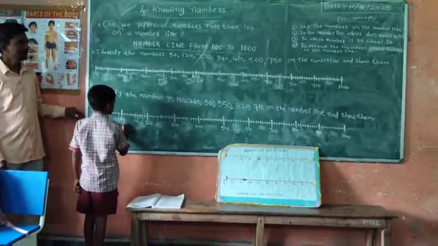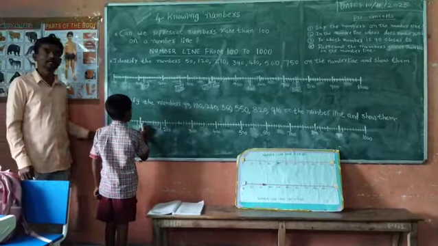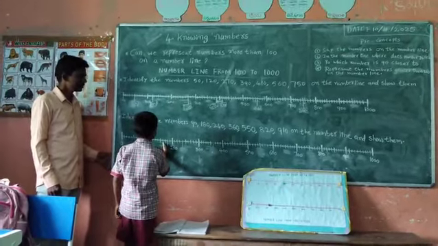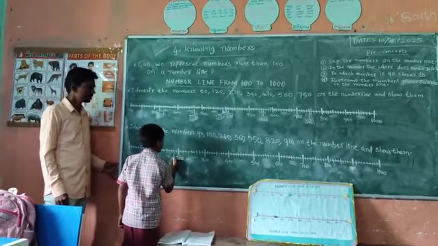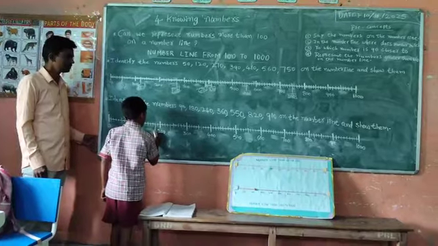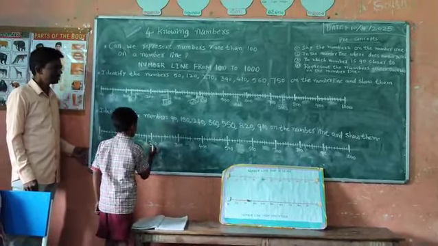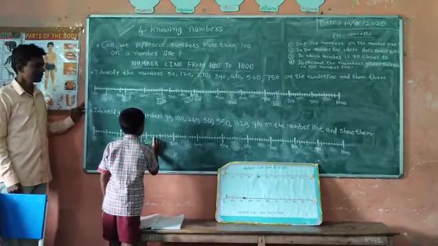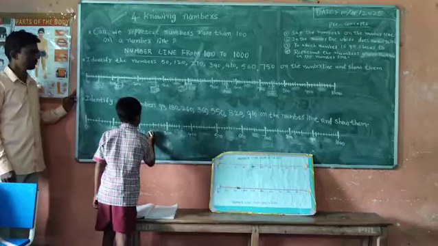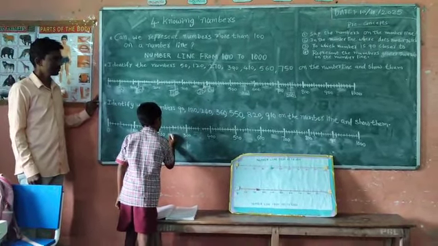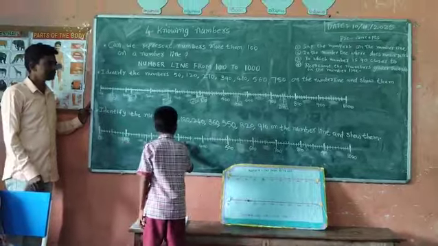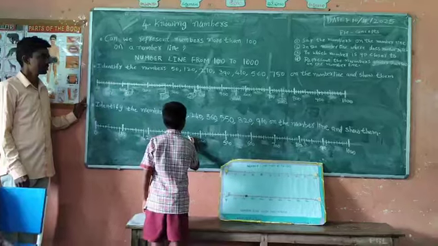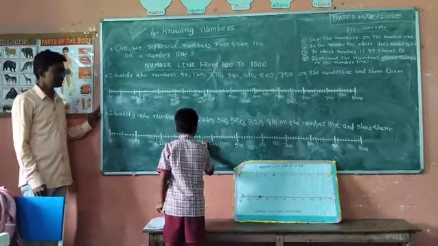Identify the number 180 on the number line. 110, 120, 130, 140, 150, 160, 170, 180. Okay. 180. Next. Write the number 240. 200, 210, 220, 230, 240. Next. 360. 300, 310, 320, 330, 340, 350, 360.